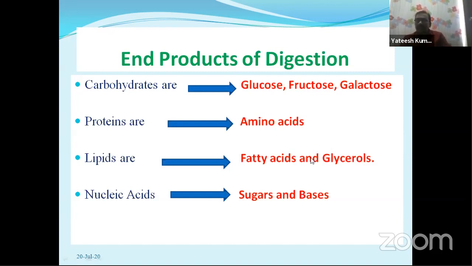From the villi, it enters into the blood. Through blood, the digested food is transported to every cell, to the mitochondria, where they release the energy.